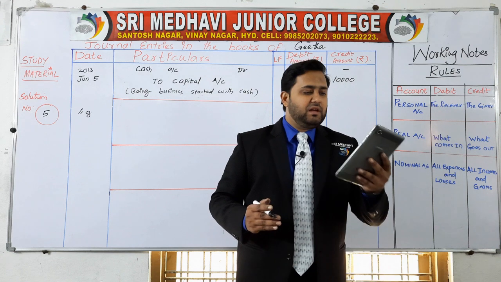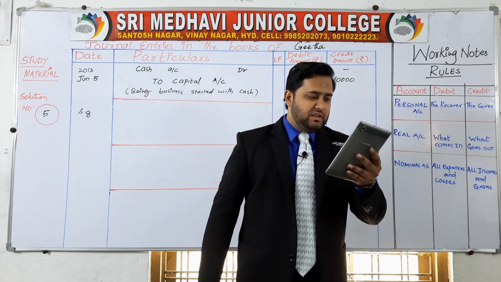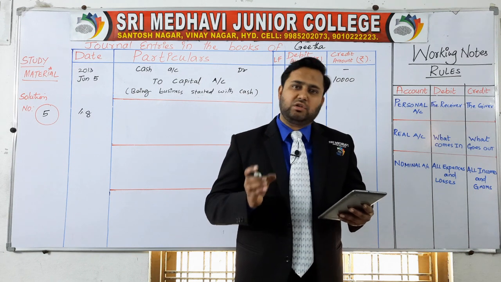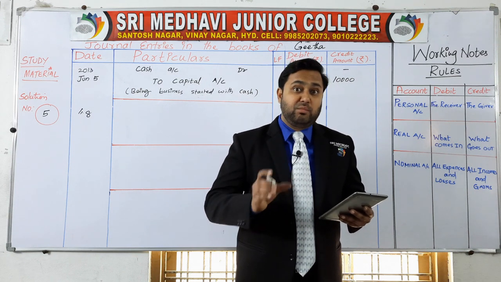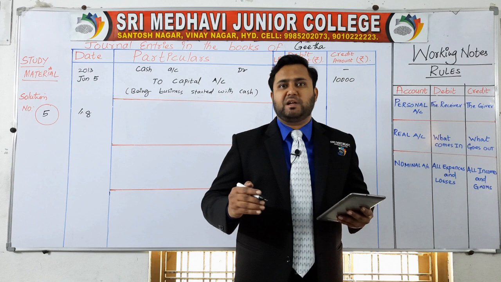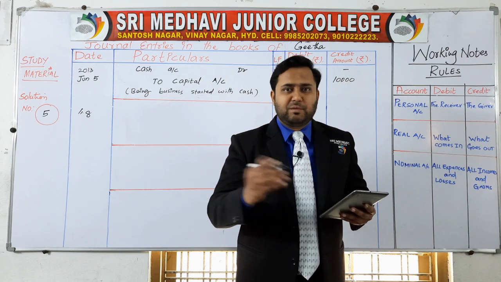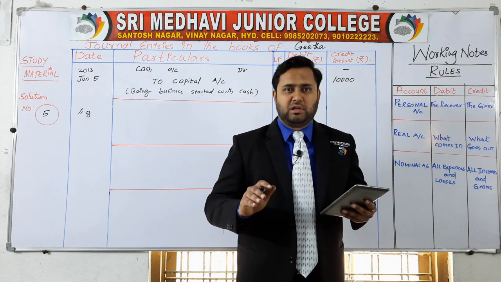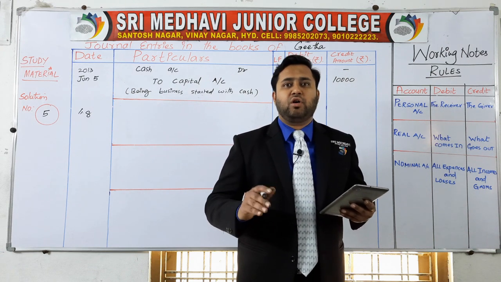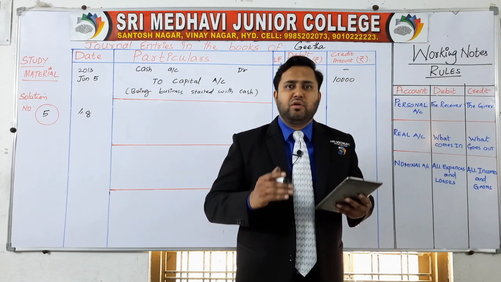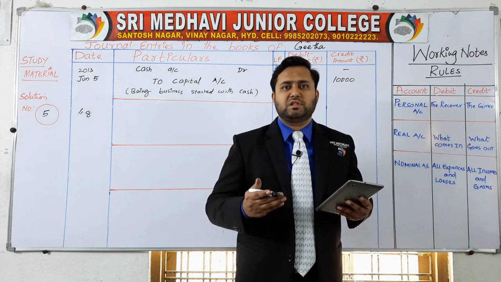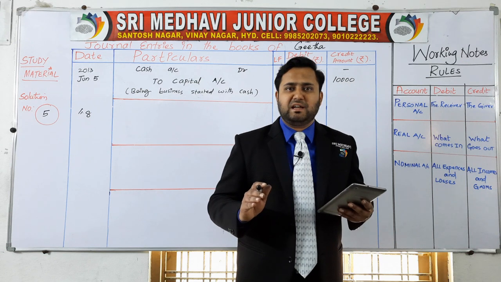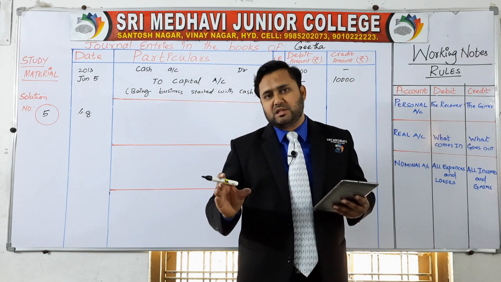Then who's going to be debited here? Here it is mentioned that you have purchased goods. There is no name of any asset, so you have to write purchases. If the name of an asset is mentioned, like purchase of furniture, don't write purchases, write the asset name. If the name of the asset is not given, it's purchase of goods for cash. We don't know which type of goods or how much Geeta has purchased, so we write purchases.